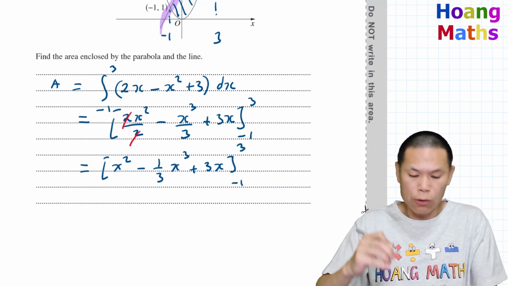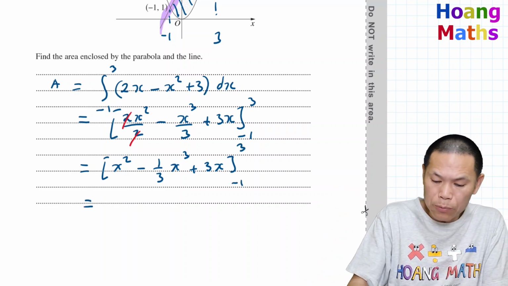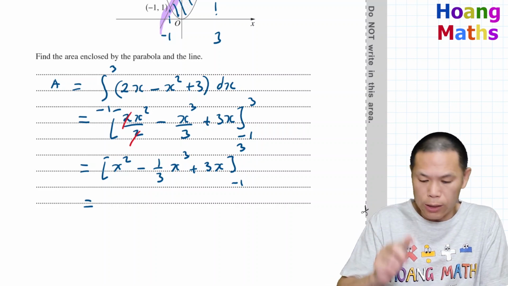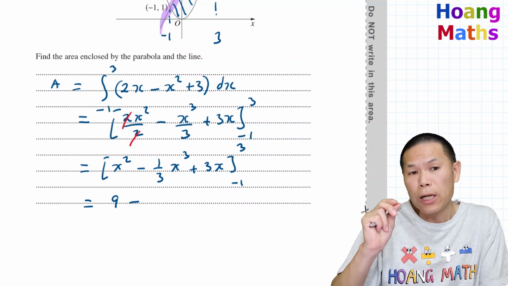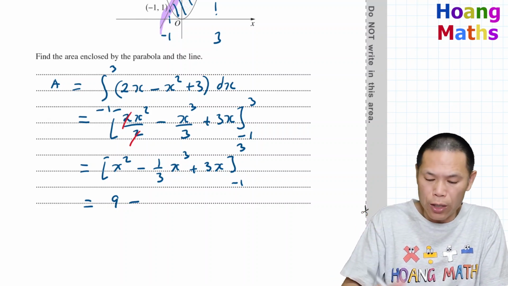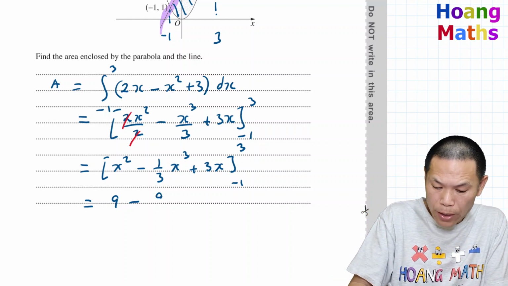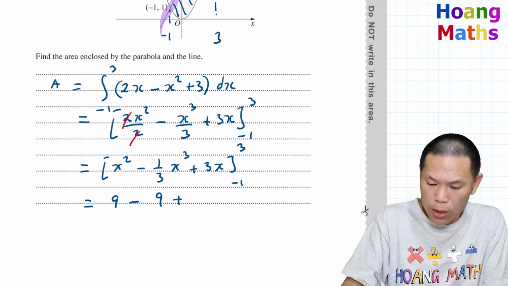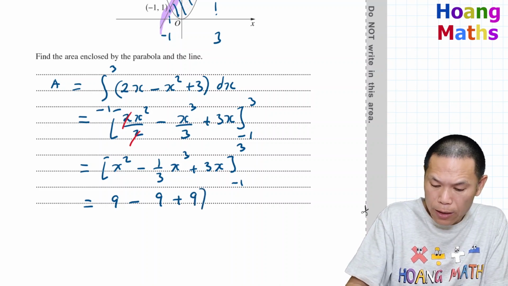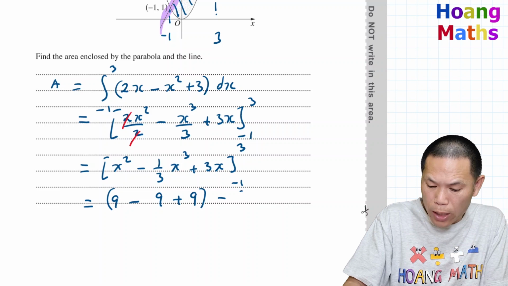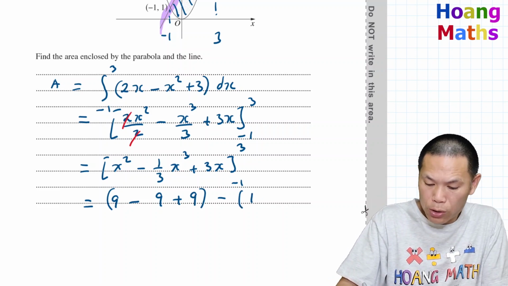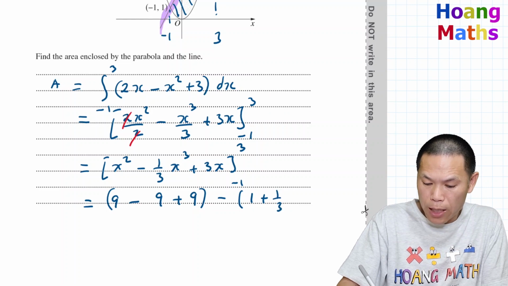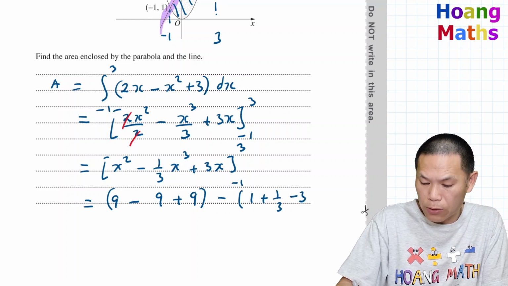Now I just substitute this value in. I replace x with 3. So that is 3 squared, which is 9, and minus 3 to the power 3 is 27, and we times 1/3 of that, so it's 9. And we add 3 times 3, which gives me 9. Now we minus when x is -1. So -1 squared is 1, which becomes positive 1/3, and then -1 times 3 is -3.